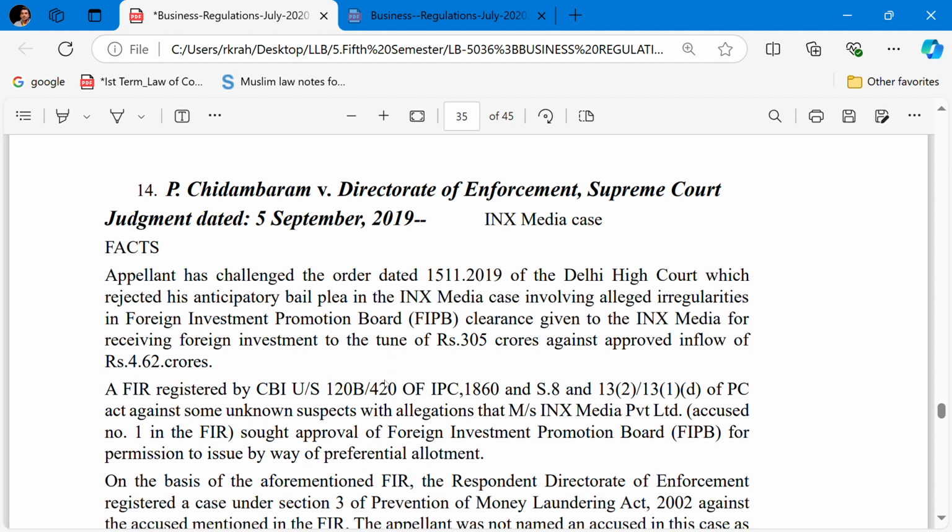An FIR was registered by the CBI under Section 120B read with 420 of the IPC, and Section 8 and Section 13(2) read with Section 13(1)(d) of the Prevention of Corruption Act against some unknown suspects, with the allegation that INX Media Private Limited, accused number 1 in the FIR, sought approval of the Foreign Investment Promotion Board for permission to issue shares by way of preferential allotment.